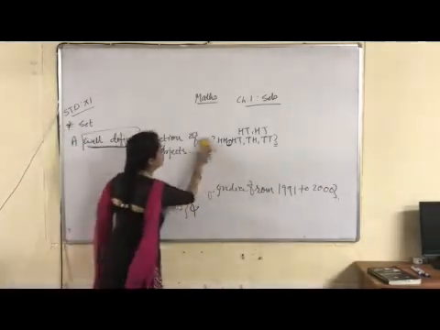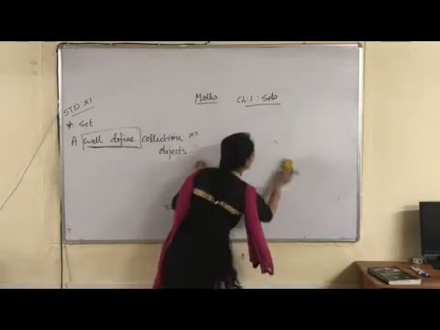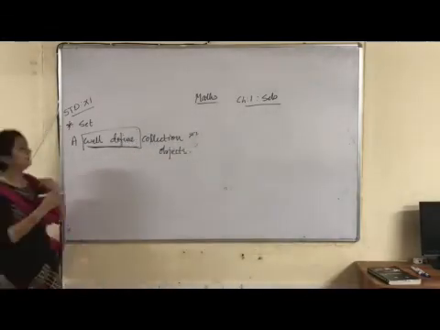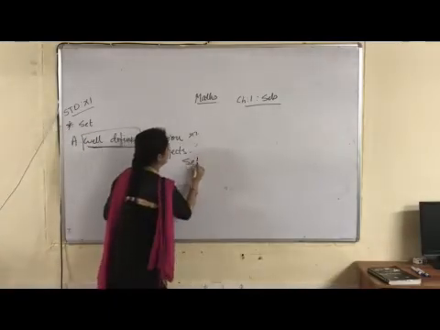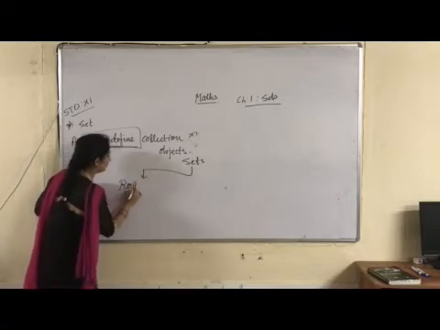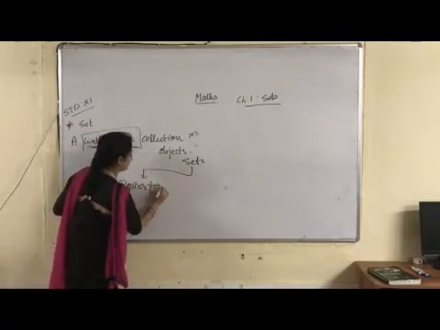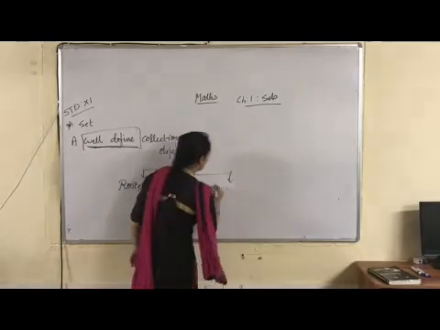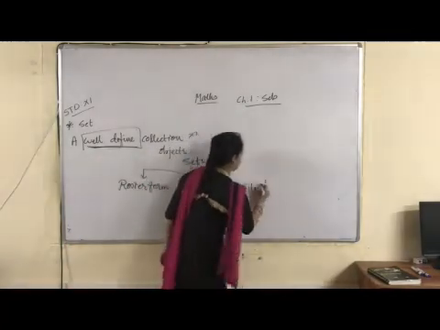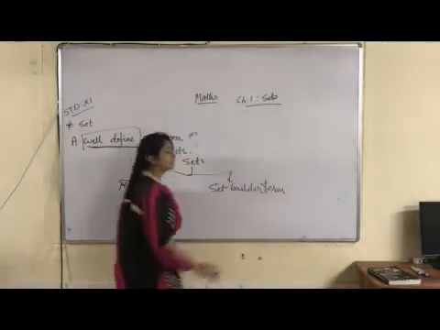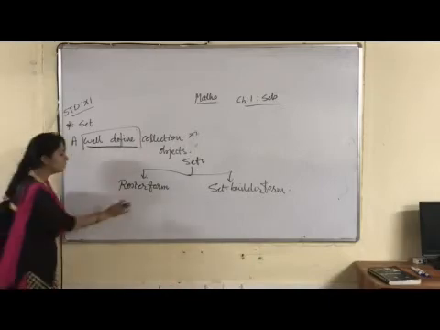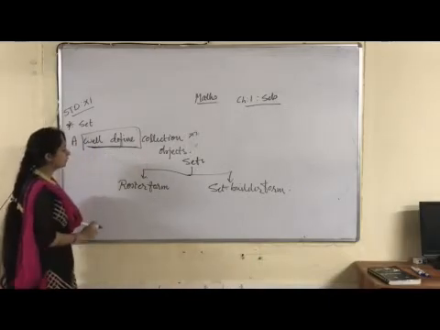Now children, sets can be represented in two different ways. One is roster form. Another one is set builder form. What is this roster form? Roster form is very easy. The other one is also easy, but initially children are more comfortable with the roster form.